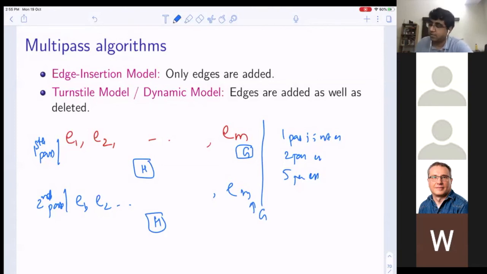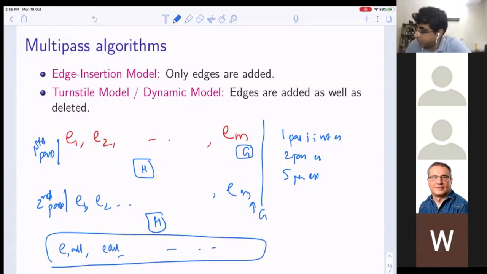Most people study streams that come exactly in the same way. Similarly, in the turnstile model and dynamic model, edges are added, edges are deleted, and so on. So this consists of a stream, and the number of passes just means how many times we have access to this stream, going from left to right.